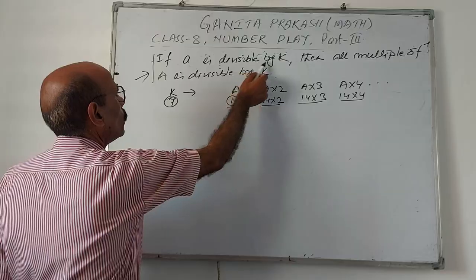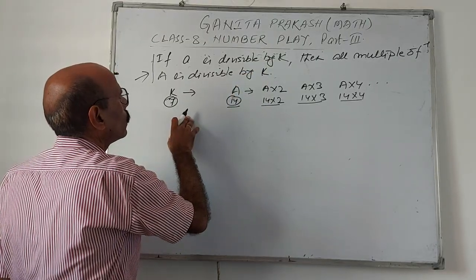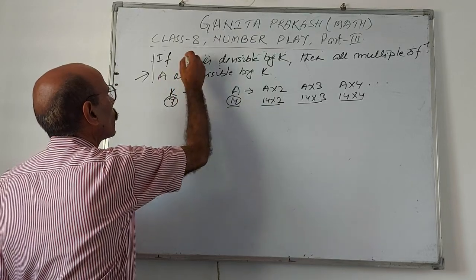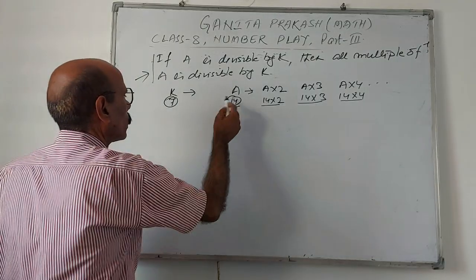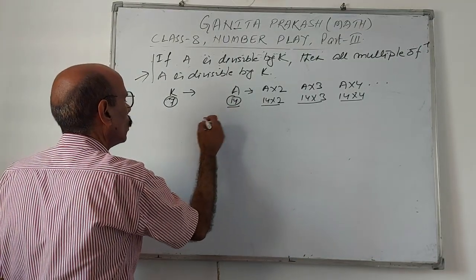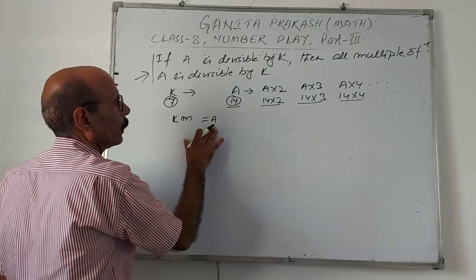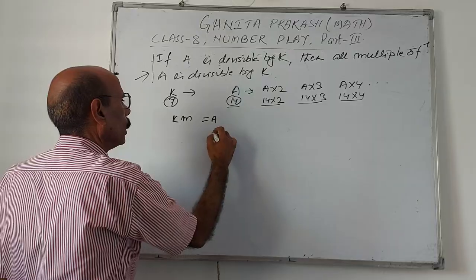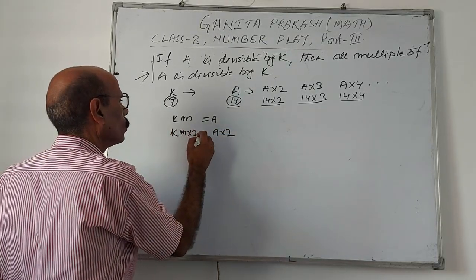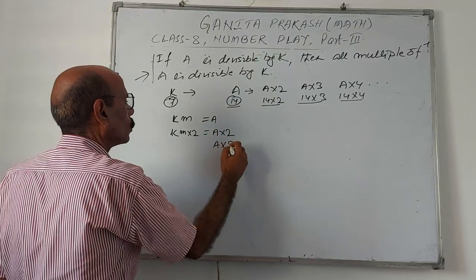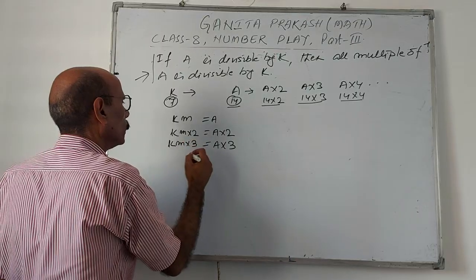Let a number A be divisible by K. That means A is equal to K into some number m, so Km is equal to A. So A into 2 means Km into 2, A into 3 means Km into 3.